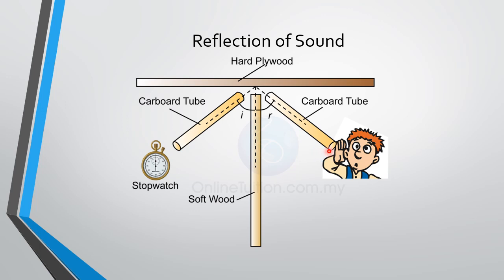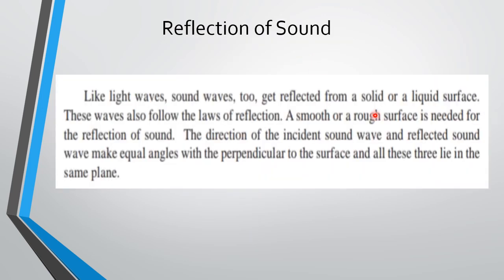So like the reflection of light, for the sound to be heard correctly, your angle of incidence has to be equal to the angle of reflection, and only then will you be able to hear the sound correctly. So this is reflection of sound. Like light waves, sound waves too get reflected from a solid or a liquid surface.